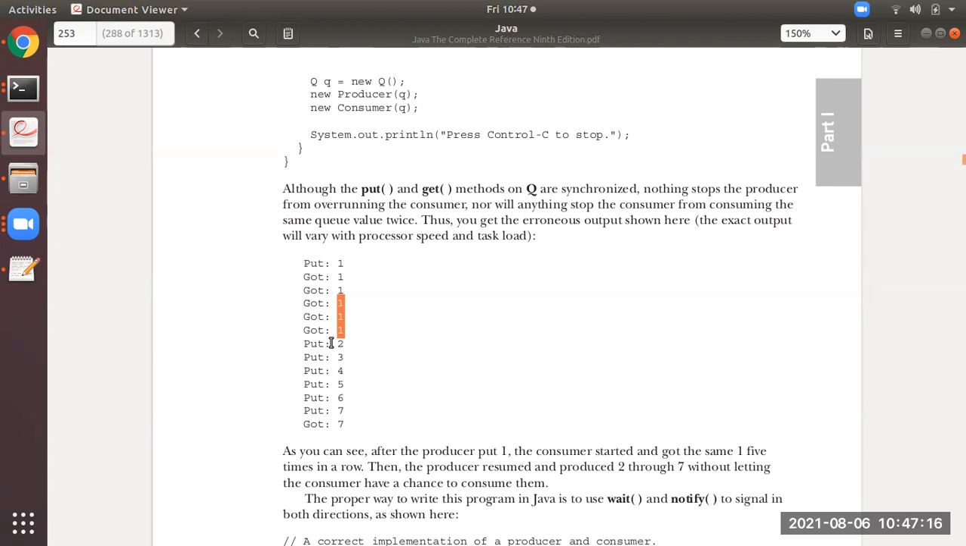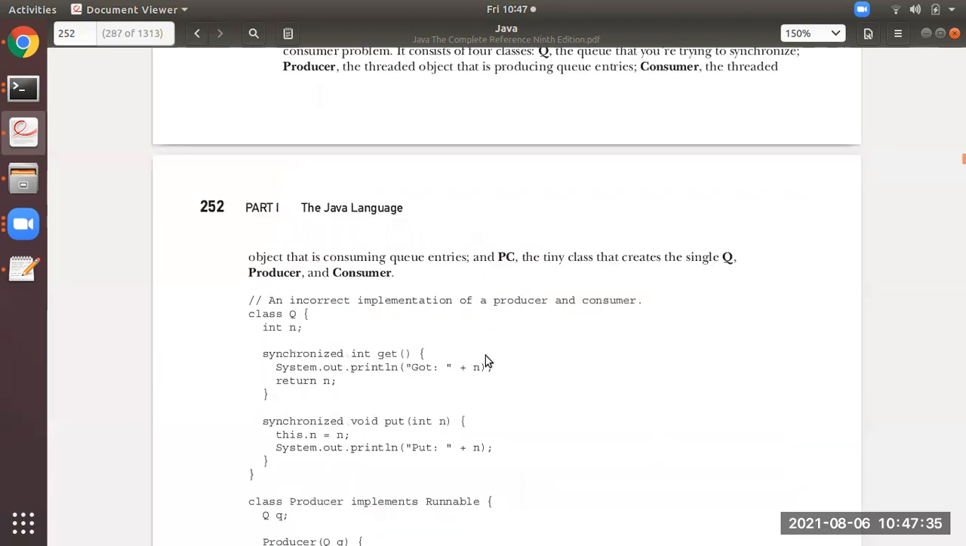Now you can see after the producer has produced, what is happening? The producer is producing again the next thing, the next thing, the next thing. What about the consumer side? There is no proper communication shown over here. So this is a program which shows incorrect inter-thread communication. That is why this is the comment they have mentioned: an incorrect implementation of producer and consumer.